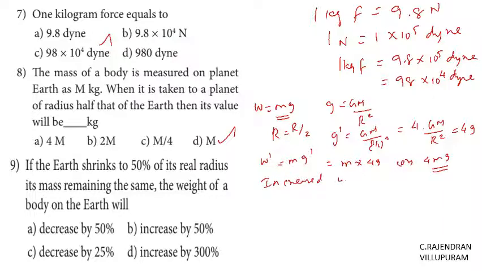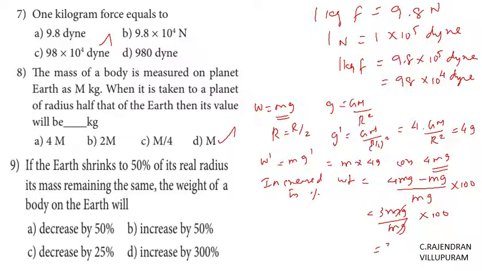So the increased weight percentage is (4mg minus mg) by mg into 100, that is 3mg by mg into 100. Cancelling mg, we get 300%.